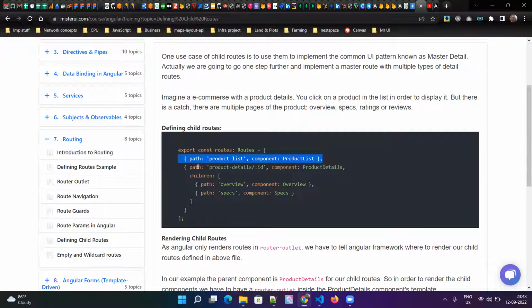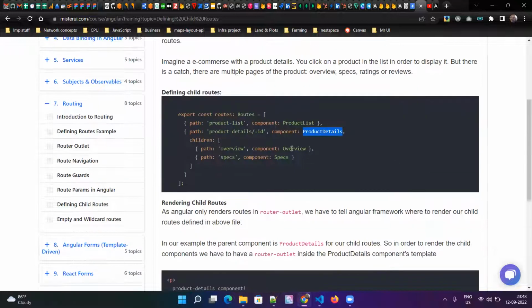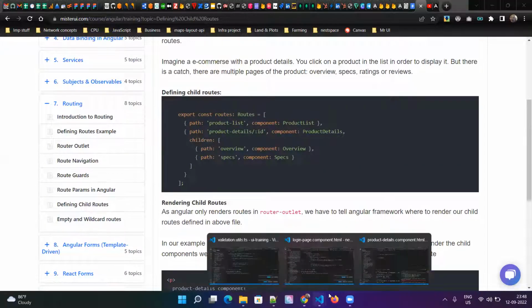For the parent route to render, we should have the router outlet inside the app component. Whereas this one has children routes, so in order to render these children routes, we should have the router outlet inside the product details component. Wherever you see the router outlet in the product details component, these routes will be rendered in that section. Did you get it, or should I show the example? I think I have some example ready.